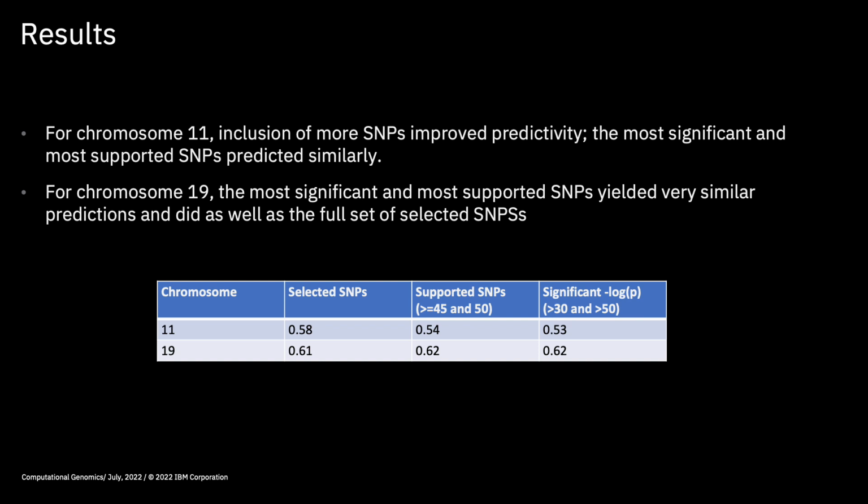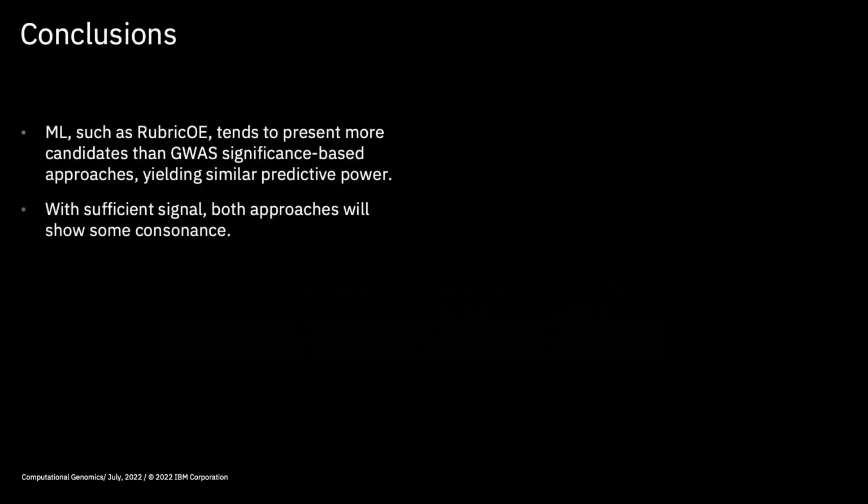For chromosome 19, the most significant and most supported SNPs yielded very similar predictions and did as well as the full set of selected SNPs. Machine learning methods and pipelines, such as RubricOE, tend to present more candidates than GWAS significance-based approaches, yielding similar predictive power. With sufficient signal, both approaches will likely show some consensus.